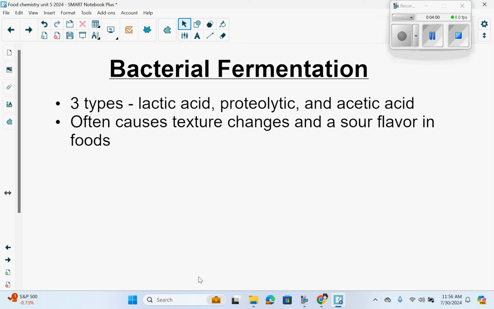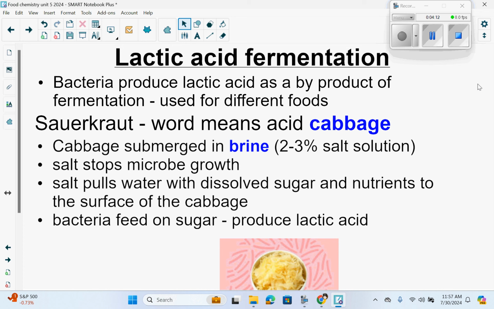Bacterial fermentation. You have three types: lactic acid, proteolytic, and acetic acid. It often causes texture changes and a sour flavor in foods. Lactic acid fermentation. Bacteria produce lactic acid as a byproduct of fermentation, and it's used for different foods.